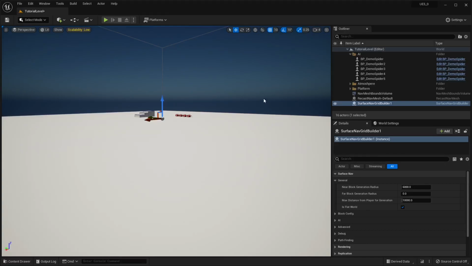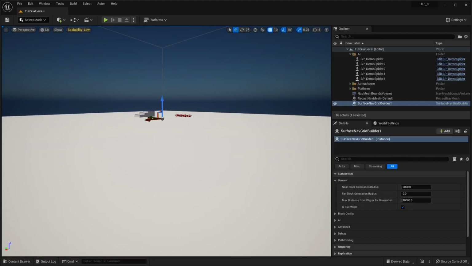So I've already got a scene here, and I'm going to start with the general category. We've got the max distance from player for generation, and that is the maximum distance that the navigation is going to generate from the player.